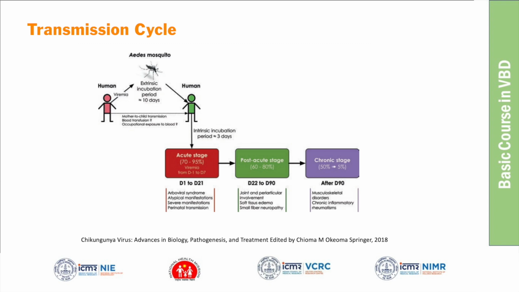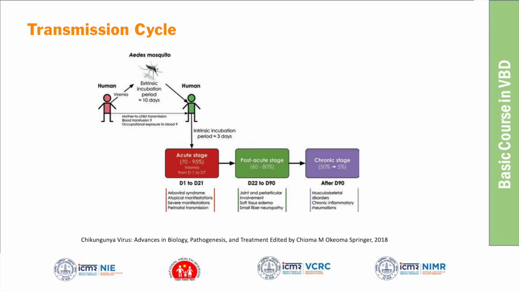From one human, after the virus enters the body, the incubation period is 3 days. So what is the incubation period? The virus goes inside the body and the person develops the symptoms. That period is called the incubation period. You can see that the incubation period is 3 days. After the incubation period, the person develops symptoms and goes through 3 stages.